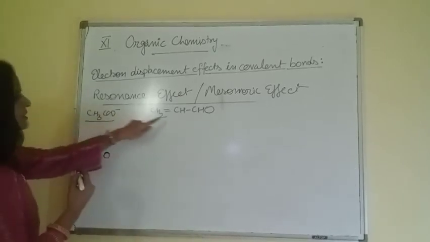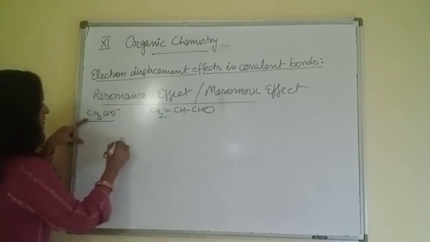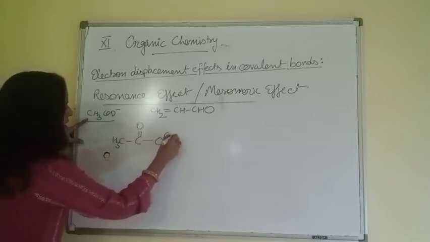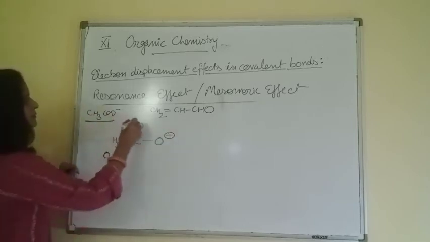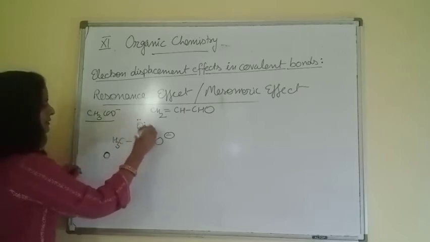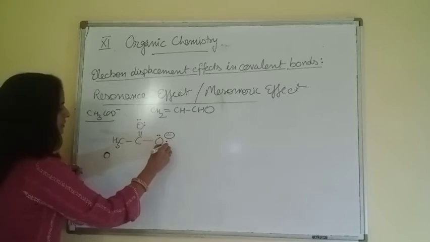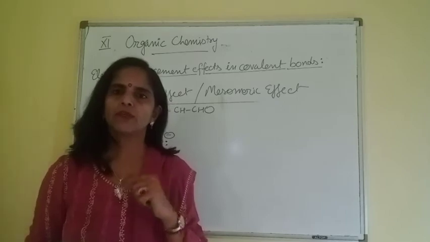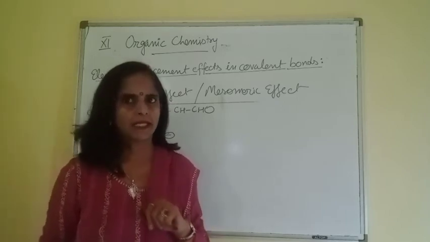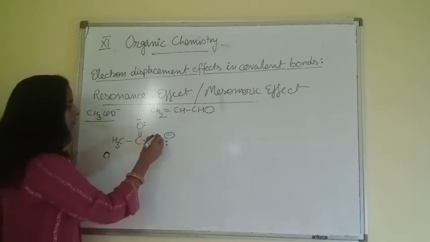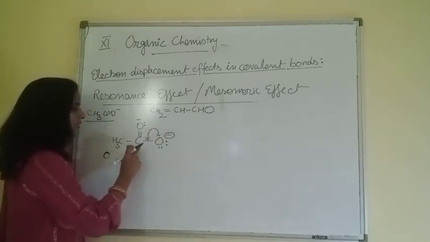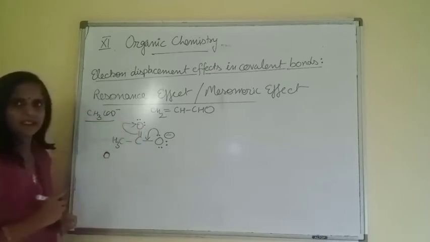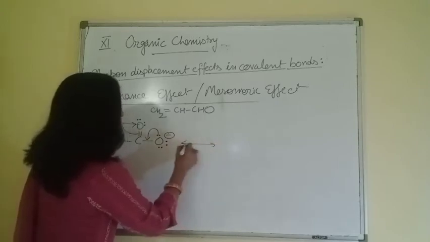Now let us discuss these two examples for resonance. First we check this CH3COO negative. Show the number of lone pairs: 2 on this carbon, oxygen, sorry, 3 on this oxygen. As I told you, resonance only involves shifting of lone pair as well as pi electrons. So what happens here? This lone pair will be transferred onto this carbon and this pi bond shifted onto this oxygen. So what will be the resonating structure?